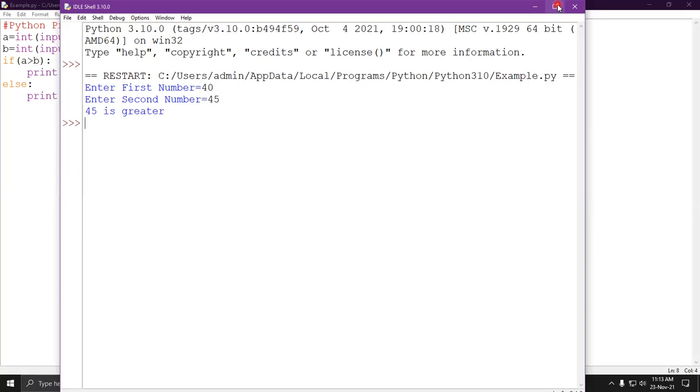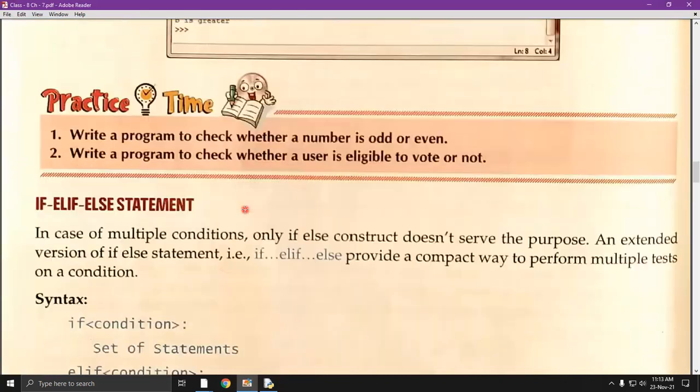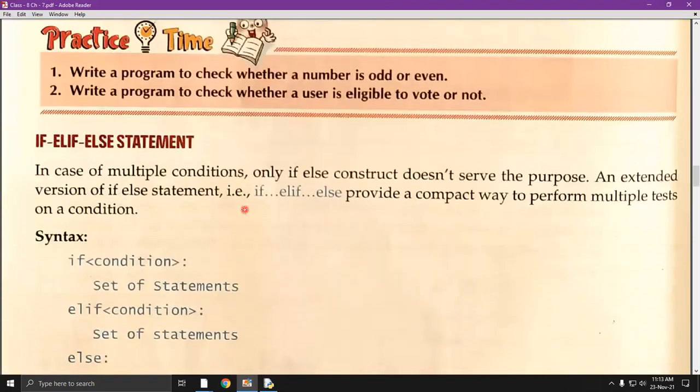So this is how you can understand how you can design or create a Python program to compare between two numbers. Once again, coming to the theory portion. Now we will discuss the if, elif, and else statement. This is a very important topic as well as an interesting topic, because we are working on multiple conditions. If you are using multiple conditions, then you have to use the elif statement.